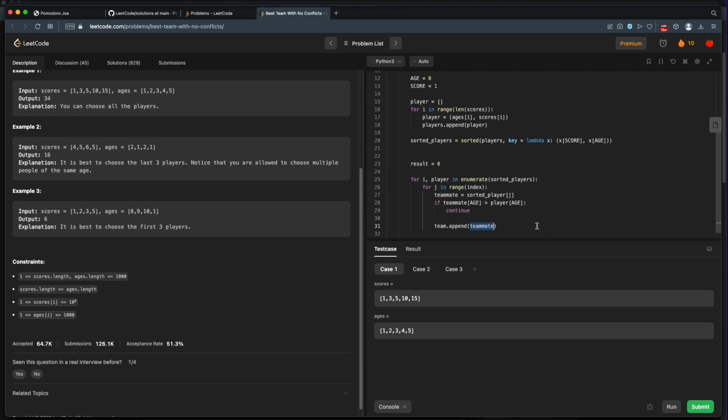So you just kind of say that teammate built their team up. I think I'd like to be on that team, or I'd like to incorporate that team into my team. How do we do that? Well, this is where something called dynamic programming comes in. We're going to keep track of best teams for player, and it's going to be player at index. So the best team for the player, we'll start that at 0. Or I should say best team score is really what it is. So the best team score for the player is going to be 0s times the length